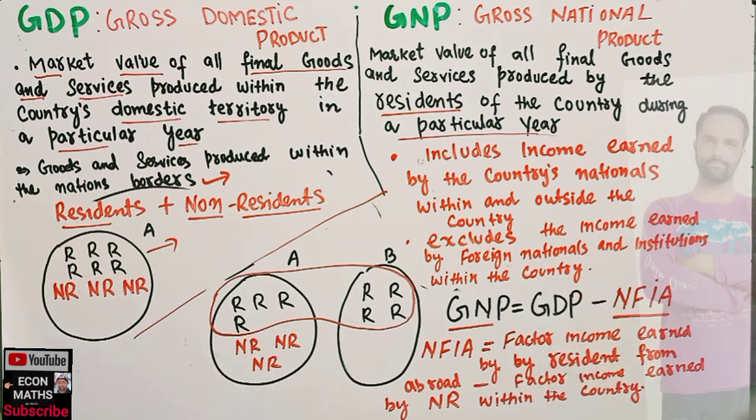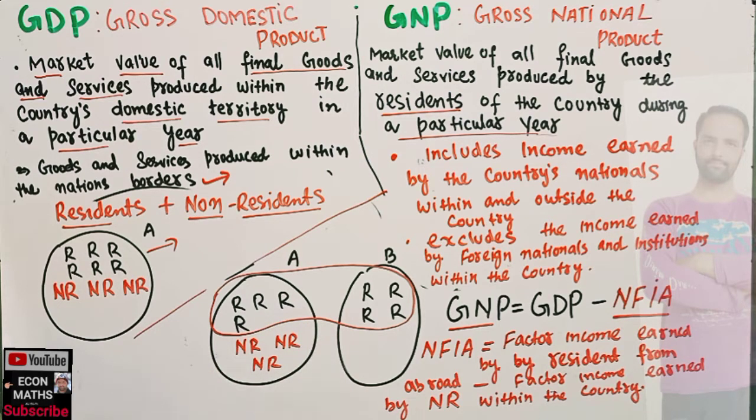From this GDP we subtract the net factor income from abroad. That means the factor income earned by the residents from abroad minus the factor income earned by the non-residents within the country.